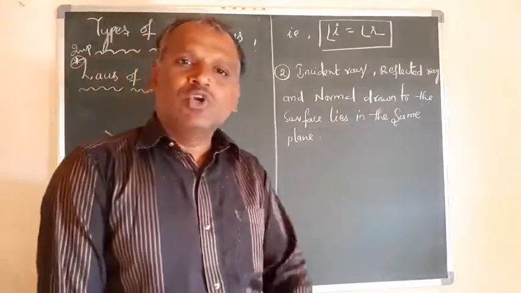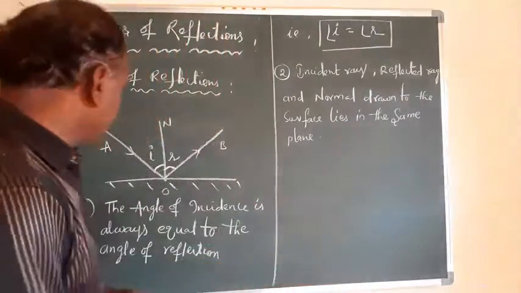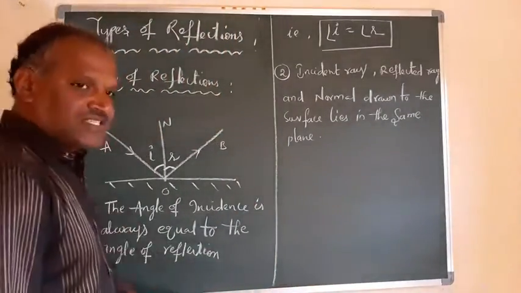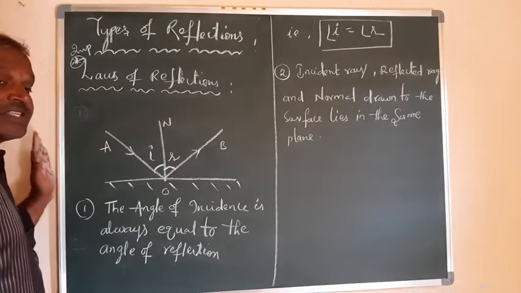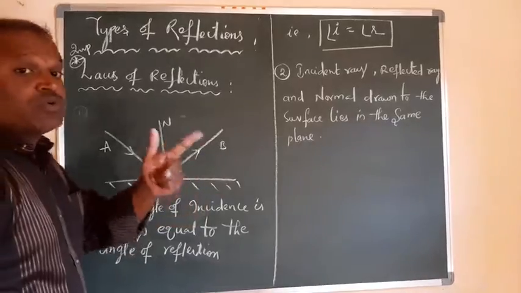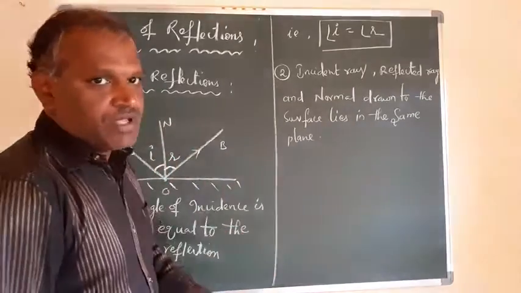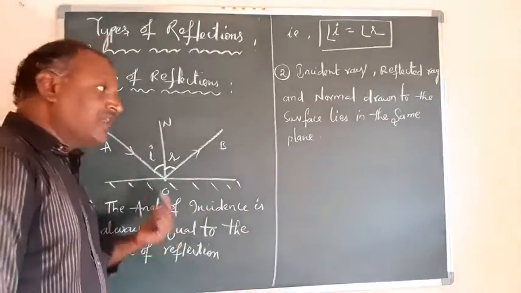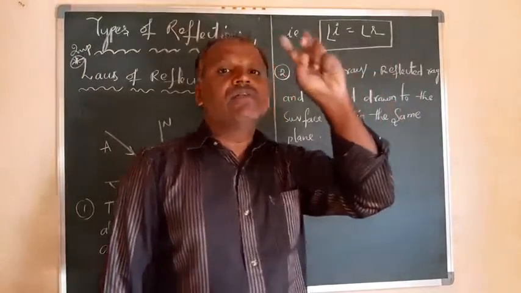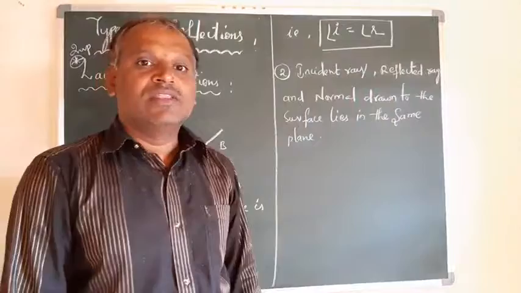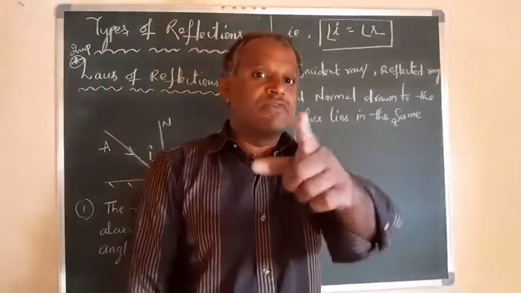Plane means two-dimensional. Take this board: this is the x-axis, this is the y-axis. So it is a plane. In a coordinate system there are two axes, and that is called a plane. So the incident ray, reflected ray, and normal drawn to the surface always lie in the same plane. They do not exist in different planes in the reflection process.